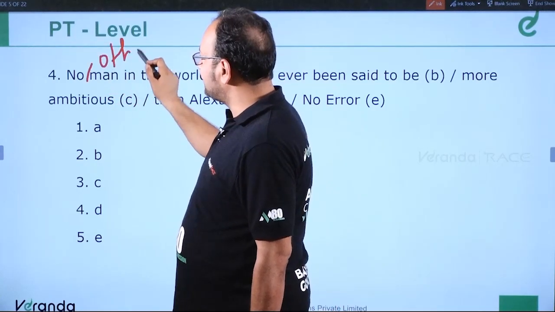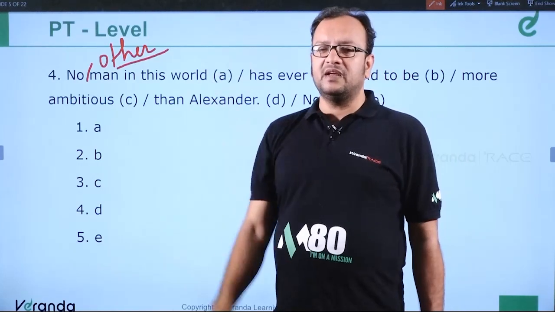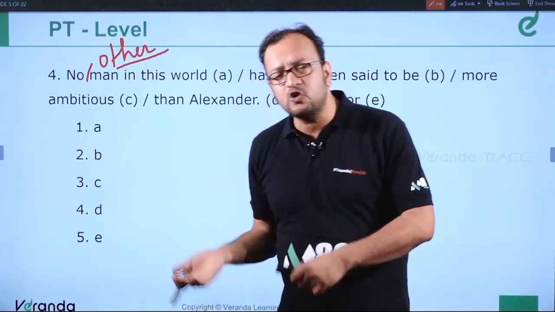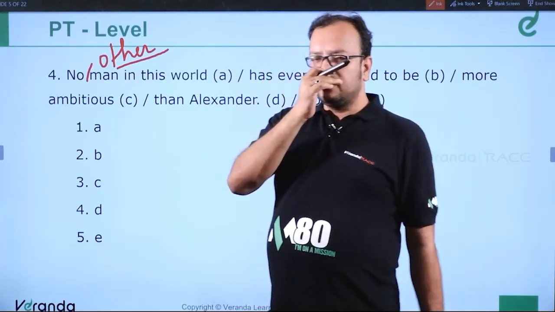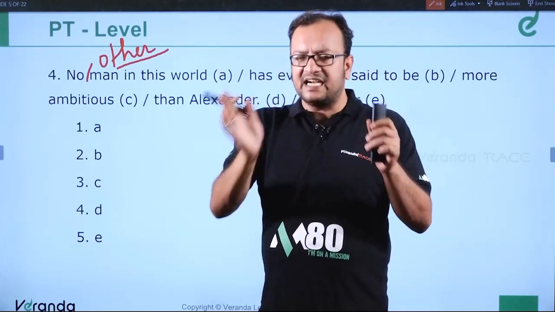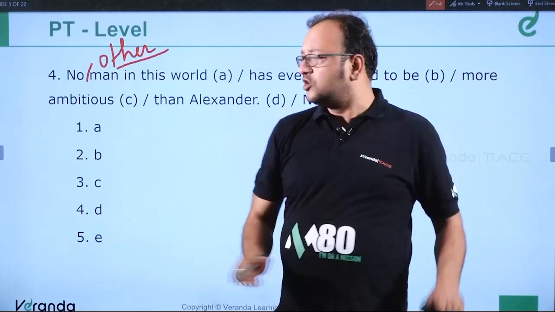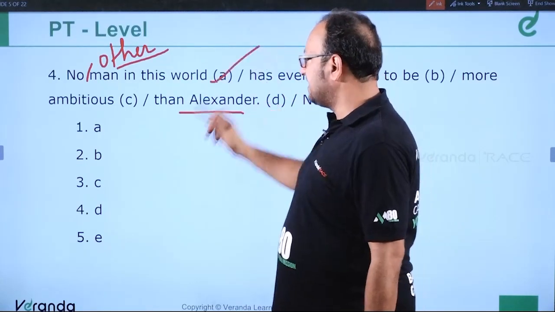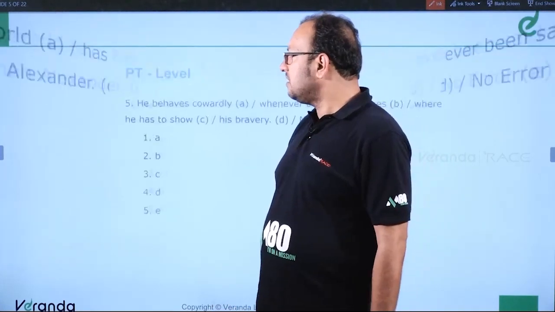Please understand this. Because if we say no man was said to be more ambitious than Alexander, it means Alexander was also said to be non-ambitious. But if we say no other man, we are excluding Alexander from the group. No other man was ever said to be more ambitious than Alexander. So he must be left out from the group. So this answer is no other man. A has an error. Clear? No other man. Moving ahead to question number 5.